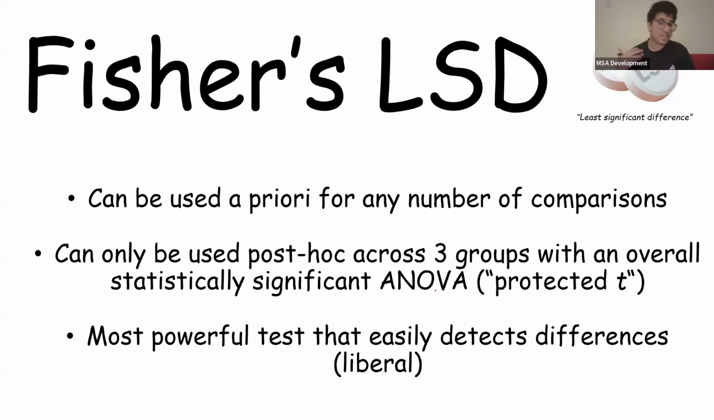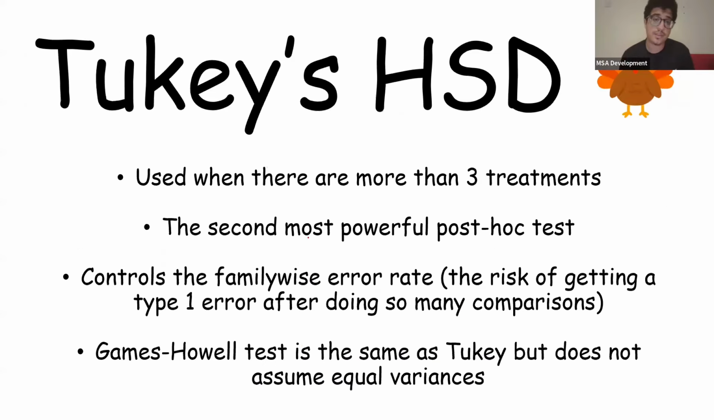The only safeguard is that we're only allowed to use this test if we have 3 groups only. If someone was to use this test on 10 groups, the chance of getting a type 1 error would be very high because of how liberal or how powerful this test is, okay? It easily detects differences. Now, Tukey's HSD is the second most powerful post-hoc test, and it's usually used when we have more than 3 treatments, okay?